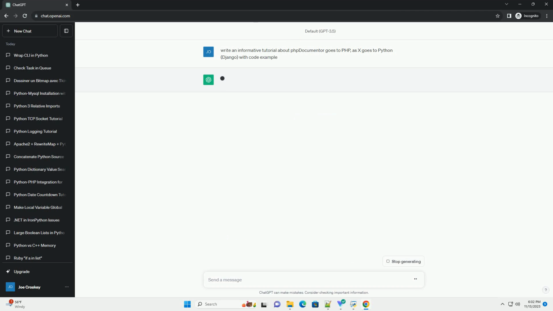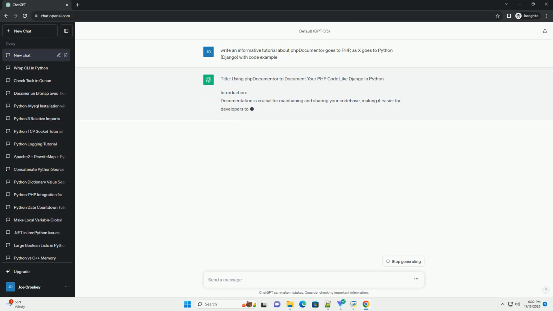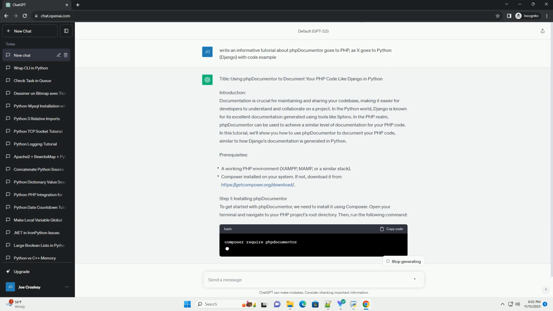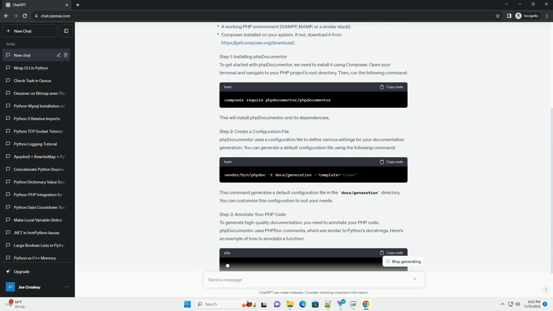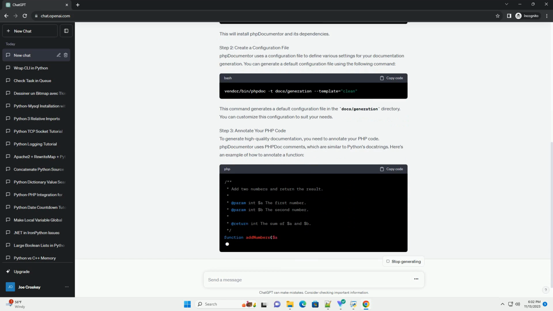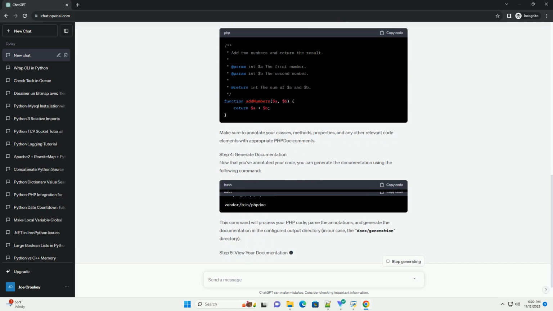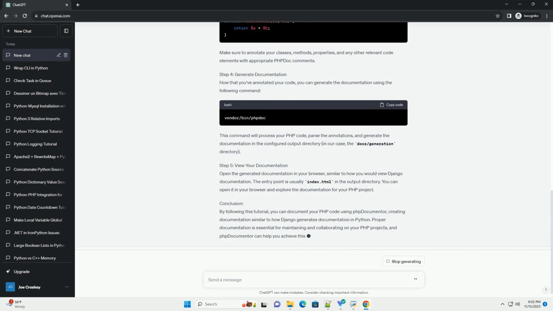Title: using phpDocumentor to document your PHP code like Django in Python. Introduction. Documentation is crucial for maintaining and sharing your code base, making it easier for developers to understand and collaborate on a project. In the Python world, Django is known for its excellent documentation generated using tools like Sphinx. In the PHP realm, phpDocumentor can be used to achieve a similar level of documentation for your PHP code.